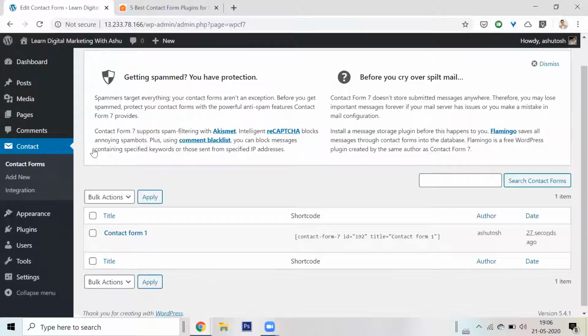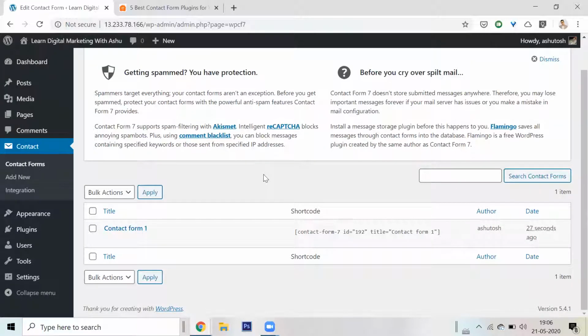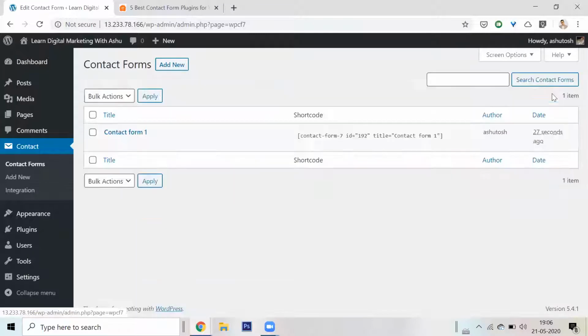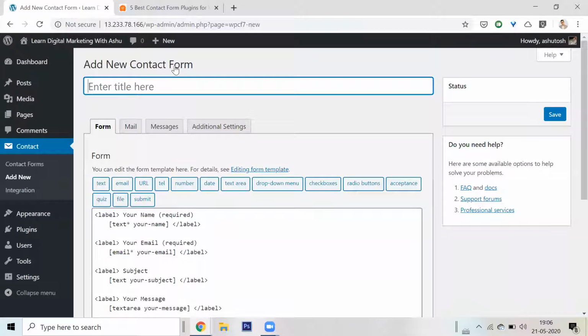Okay, so here I'll have the option of adding a contact form. Now I'll have to create this contact form. Let's do this. Let us create a contact form. I'll just dismiss this notice. I'll click on add new, and this is how we create things on WordPress.